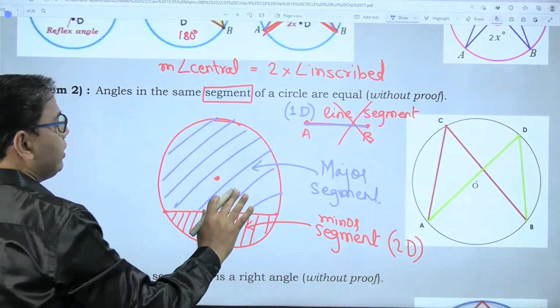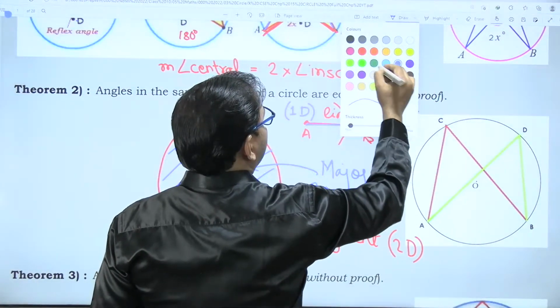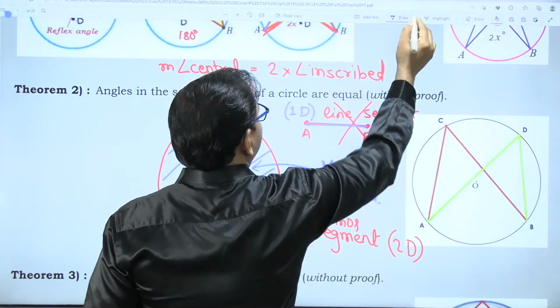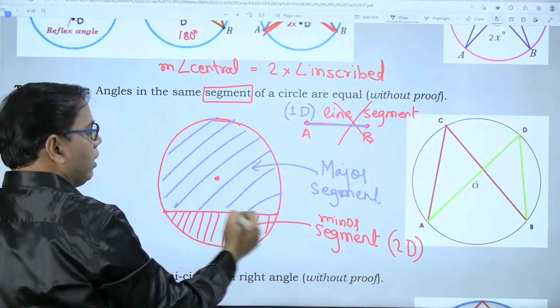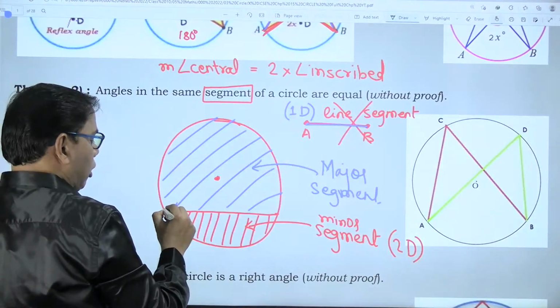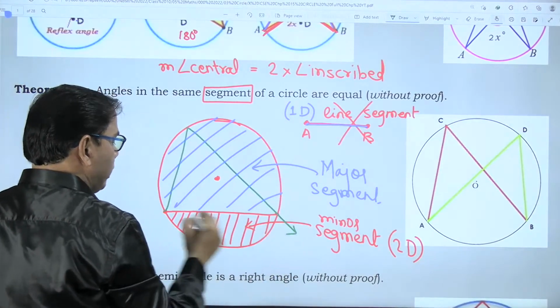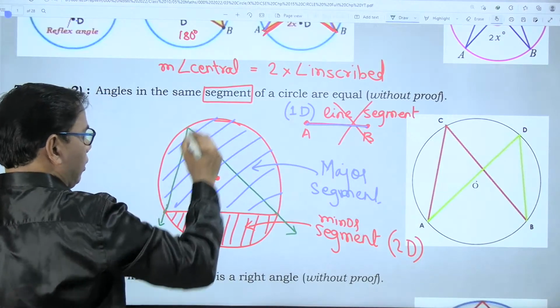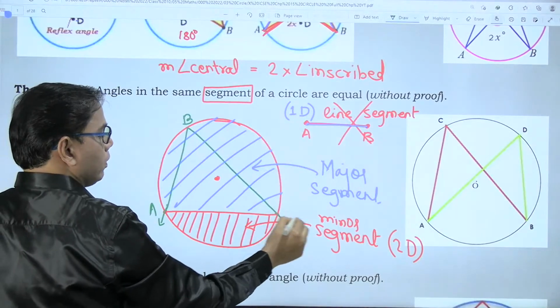So what this theorem is talking about is two angles which are in the same segment. Let me use a major segment, and look at this angle which I have drawn using a green color. I'll call this angle ABC.